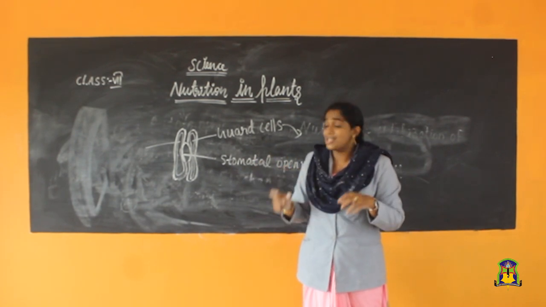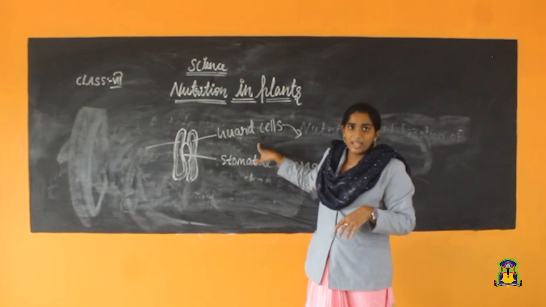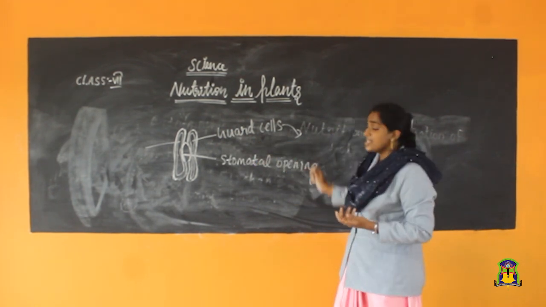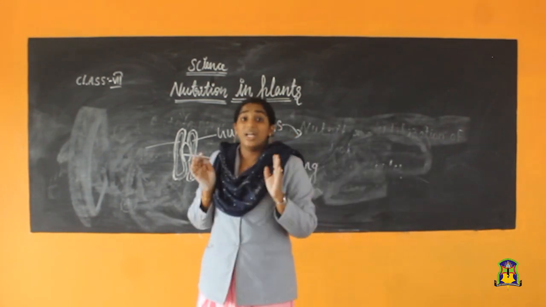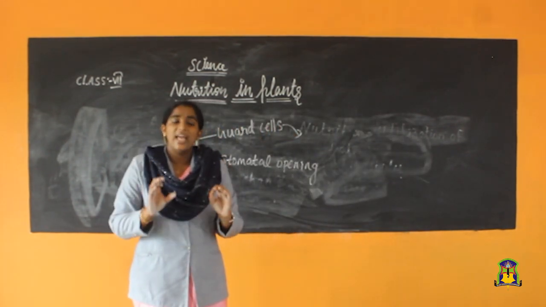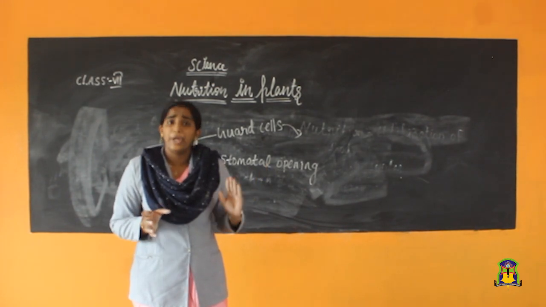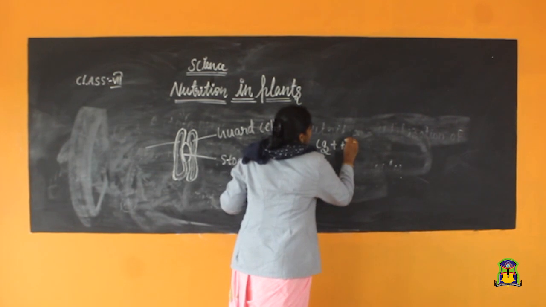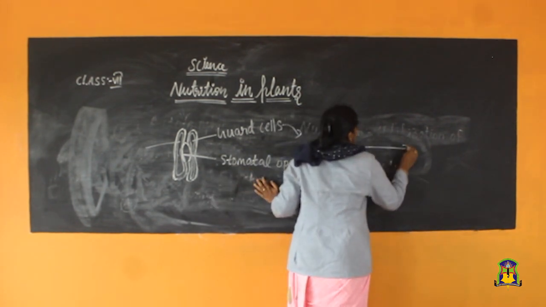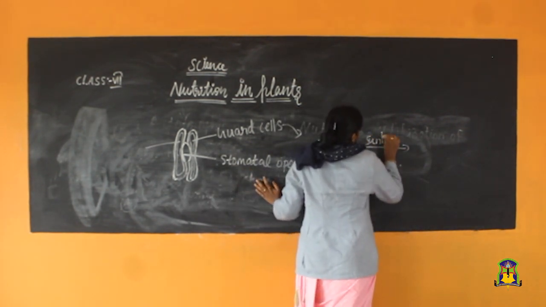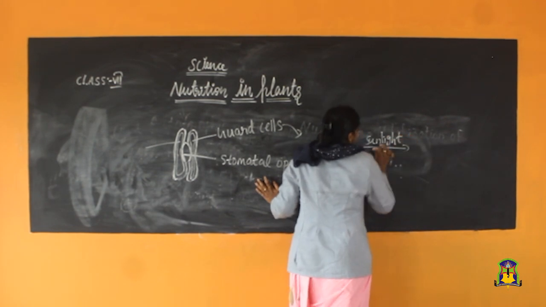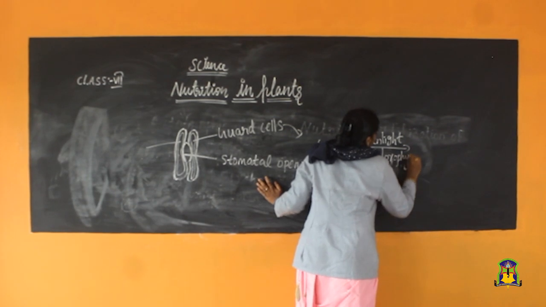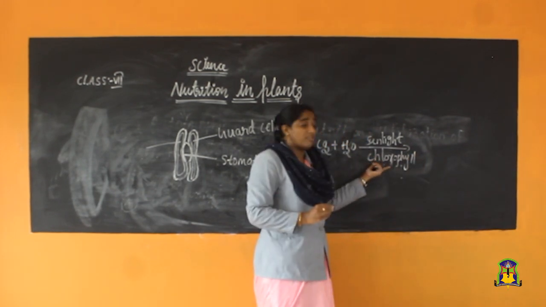So, in photosynthesis, the leaf prepares the food in plants. What is photosynthesis? What is the equation of photosynthesis? Photosynthesis means the green plants make their own food using the raw materials. Once again, I will write CO2 plus H2O, in the presence of sunlight and chlorophyll. Now, are you clear? What is chlorophyll? I hope now you understood what is chlorophyll.